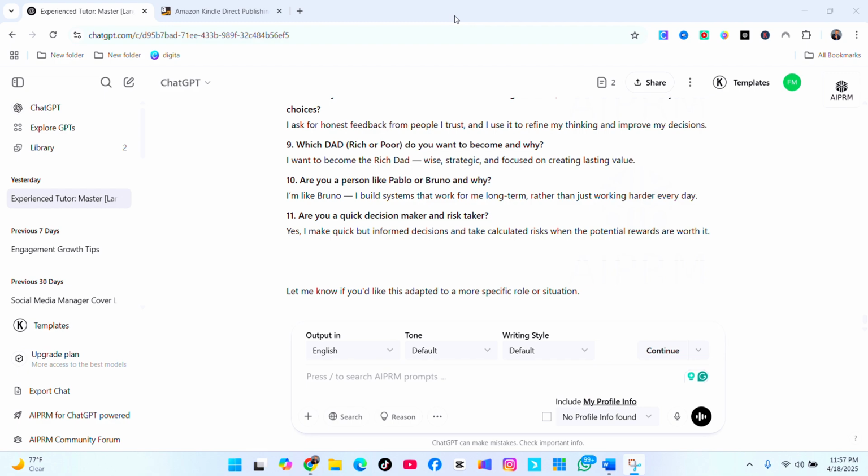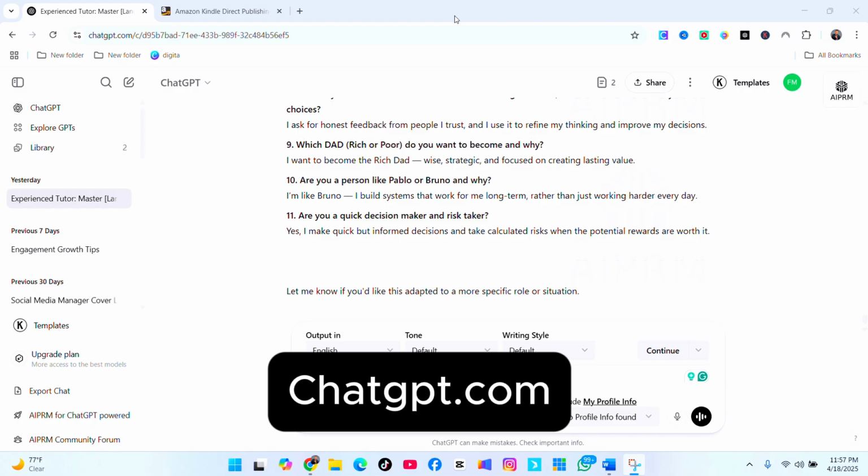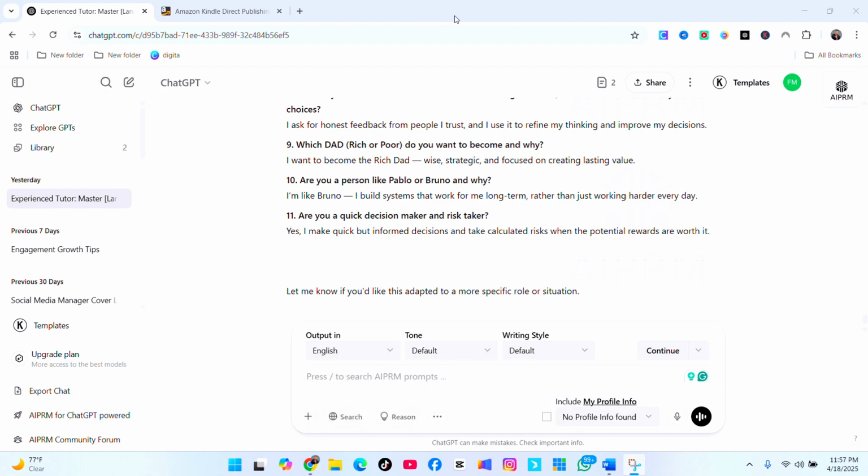Now, the first platform we are going to be using is ChatGPT. This is the interface of ChatGPT. I'm already here because I've logged in. You can just put chatgpt.com and once you register with your email, it will bring you to this platform. When it brings you to this platform, we want ChatGPT to write us a book that we will then go and publish on the other platform, Amazon KDP, in order to earn money. And it's very simple. Just tell the AI what to do and it gives you.